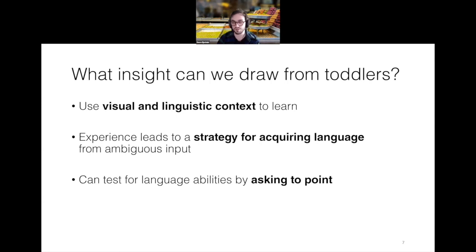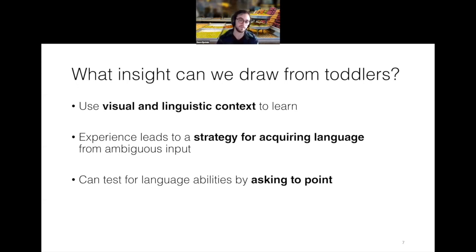Of course, there's a lot of insight to draw, and this is very loosely speaking, but one is that we're very powerful, even at a young age, at learning from vision and from language context. So we're able to use the context around us, the various sensory inputs, to learn very, very fast. And throughout this process, we learn from experience to build this strategy for acquiring language from ambiguous input. So when we see overwhelming or complex or somehow unclear input, and Quine has the famous example of the gavagai, which is a crowded scene where you could be referring to either a rabbit or grass or a part of the rabbit. How do you disambiguate? Well, somehow we learn a strategy for doing this.